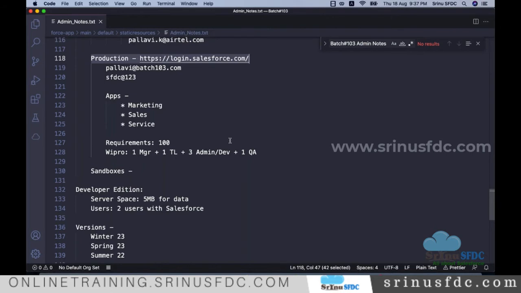We need to work in some temporary test environment. Once we are done with the development and the testing, only then do we move to production. So not only Salesforce, if you take any other technology, it is the same process.